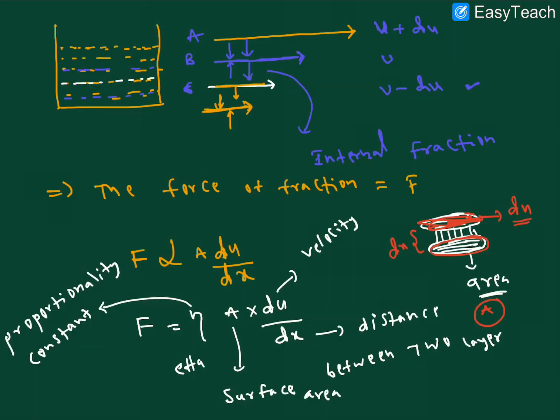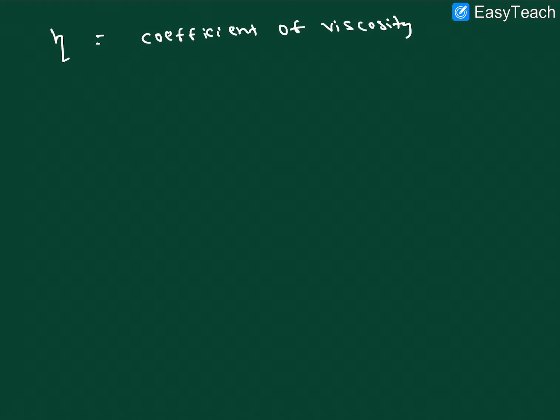Next, this part, du by dx, is called the velocity gradient, right? So what are the units of viscosity?